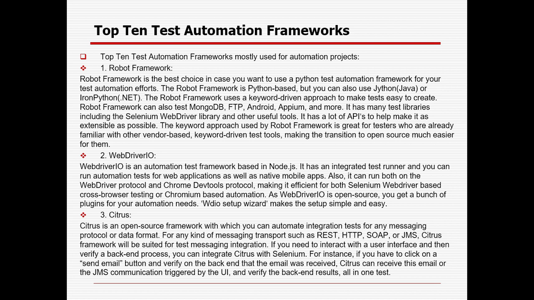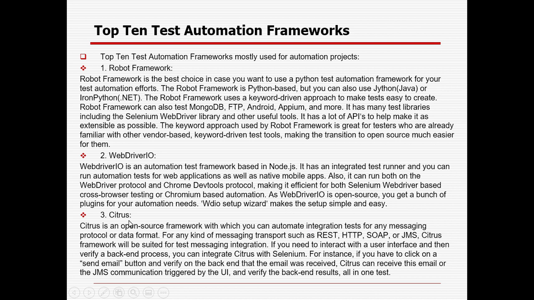WebdriverIO is also an important test automation framework based on Node.js. It has an integrated test runner. We can run automation tests for web applications as well as native mobile apps. It can run on both the WebDriver protocol and Chrome's DevTools protocol, making it efficient for both Selenium WebDriver based cross-browser testing and Chromium based automation. WebdriverIO is also open source, and users get a bunch of plugins for their automation needs. The setup wizard makes the setup very easy and simple.